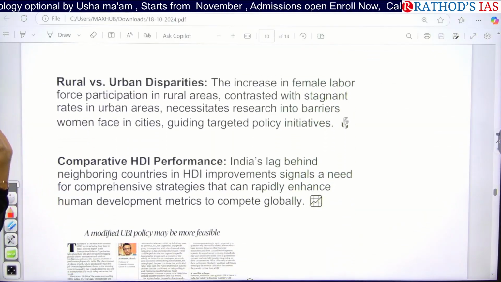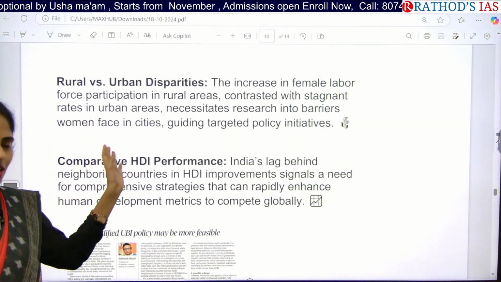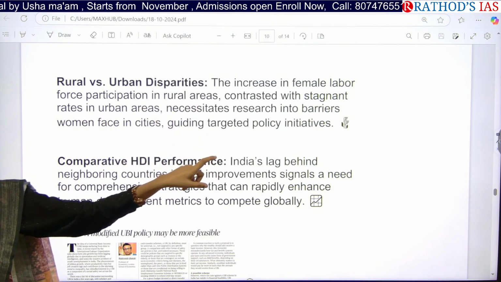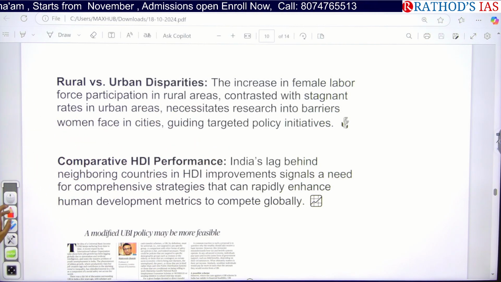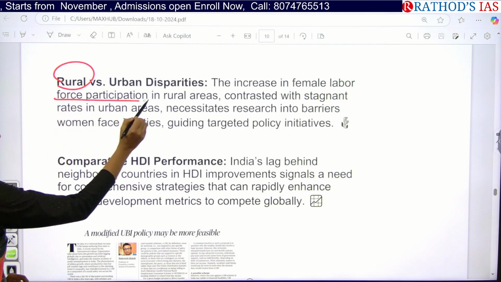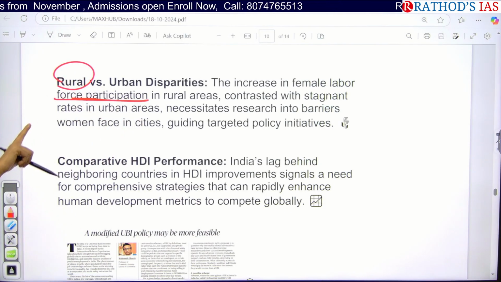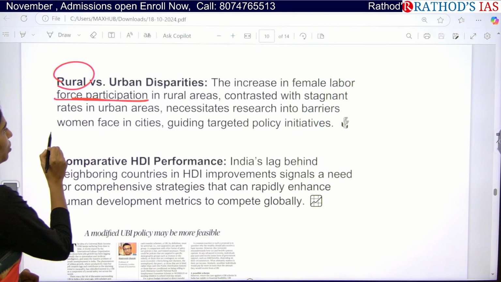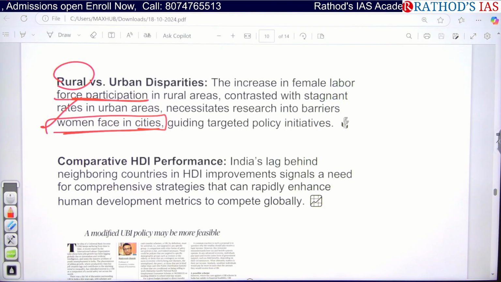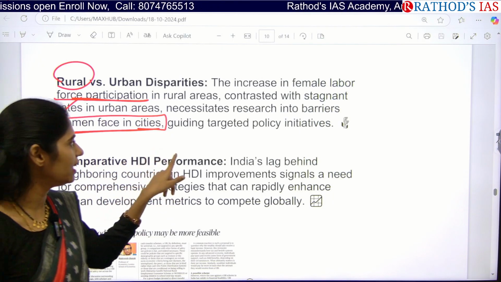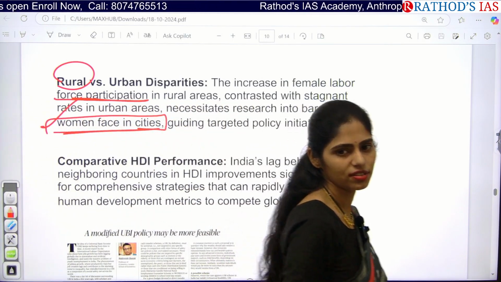Okay, and especially if you compare rural and urban areas, in urban areas there is an increase in non-participation of females. In rural areas there is an increase in labor force participation compared to the urban areas. So we have to focus on the problems faced by women in cities, and we have to come up with target-guided policy initiatives.